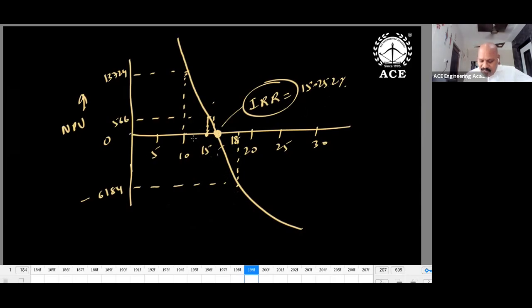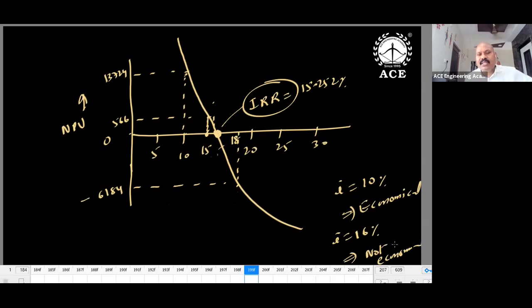If the given interest, say I is equal to 10%, is the project economically viable or not? You compare with IRR. 10% and 15.252, so you will get a positive value. So it is economically viable. Suppose I is equal to 16%. Is it economically viable? Not economical. How do you decide? I equal to 16 is more than the IRR value, and more than IRR means you will get a negative NPV, which is not good. So first you have to calculate IRR, where NPV is equal to 0. Less than IRR is good enough. More than IRR we get a negative NPV value. Our interest is always a positive NPV value.